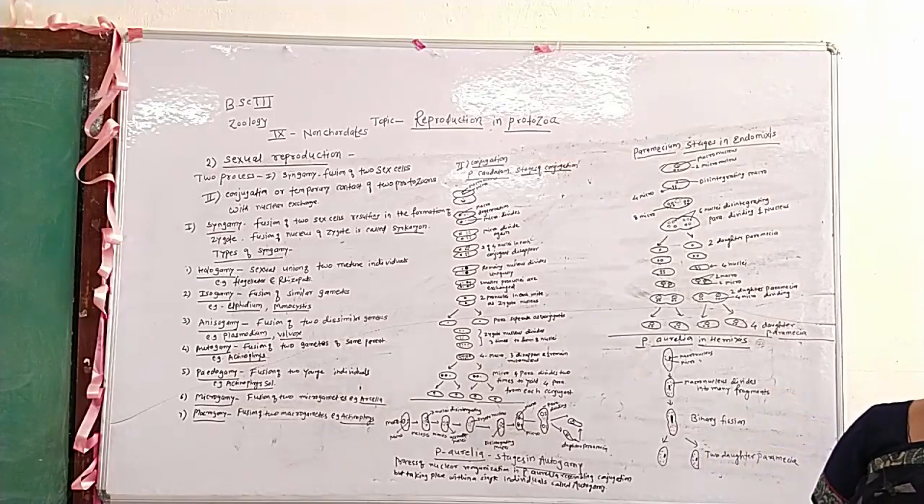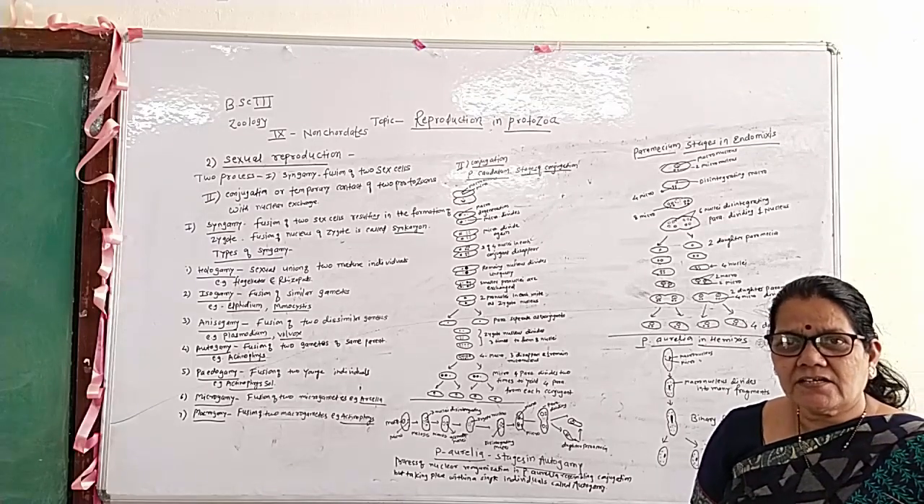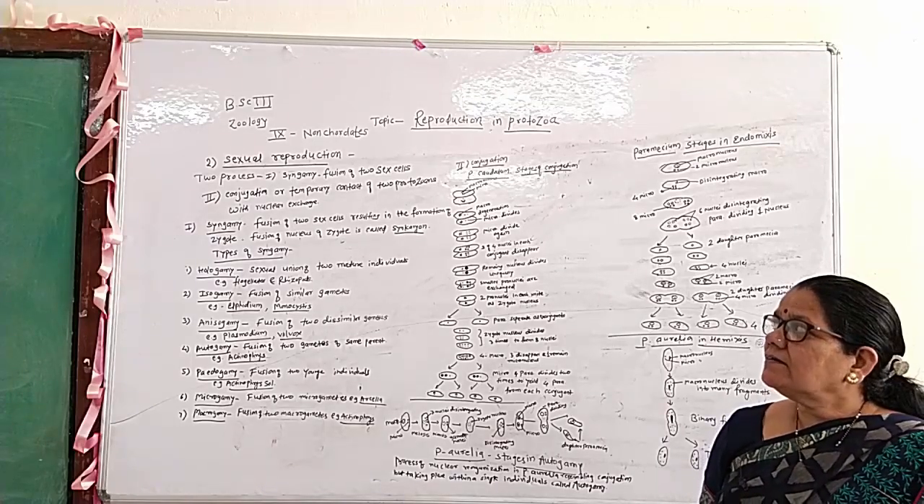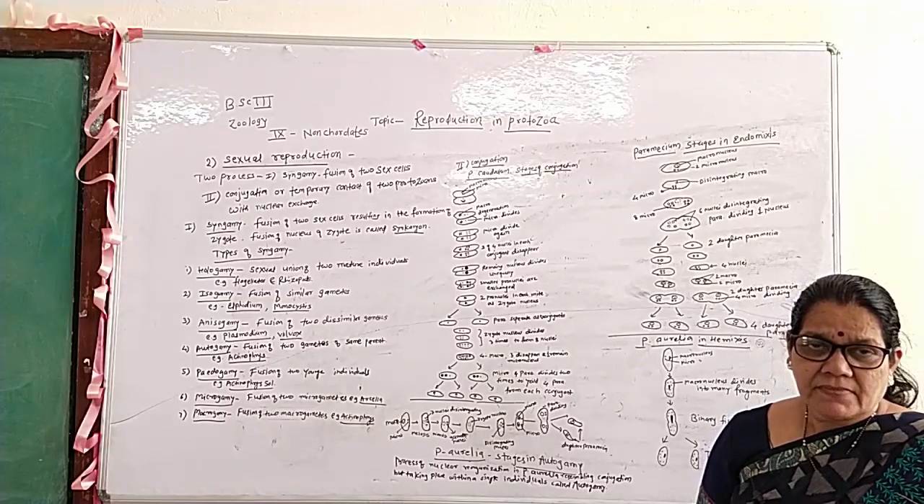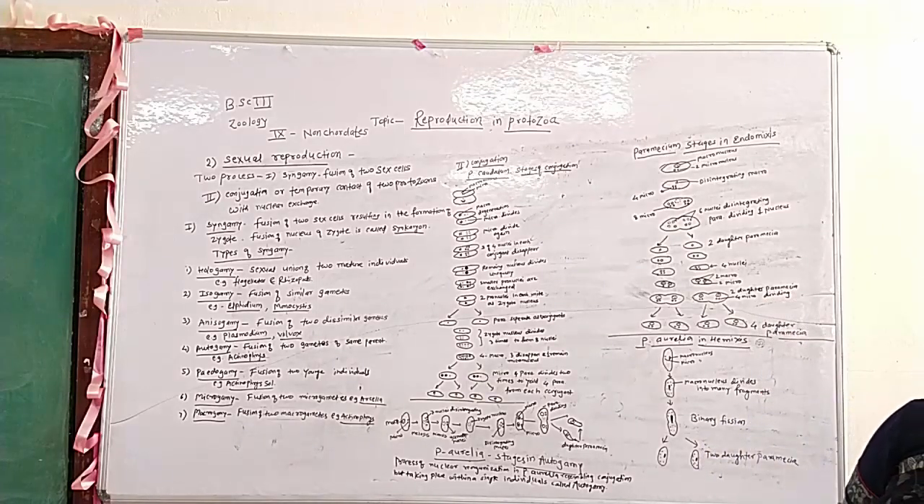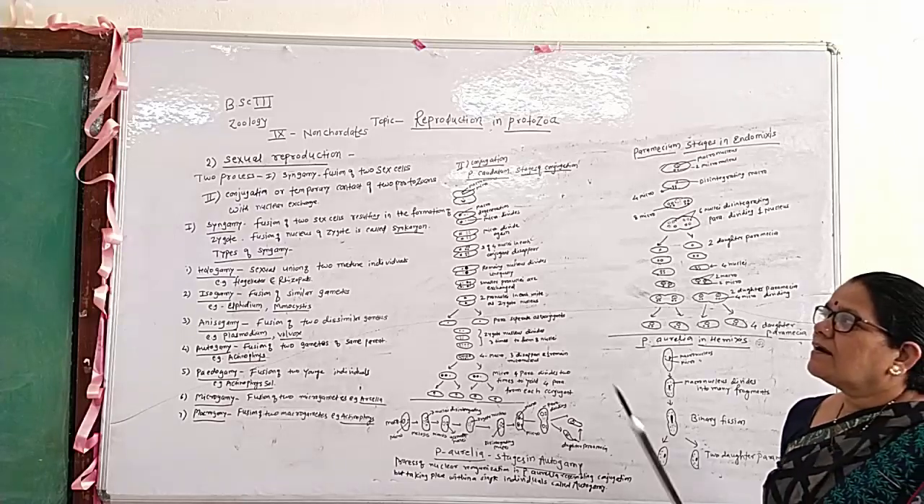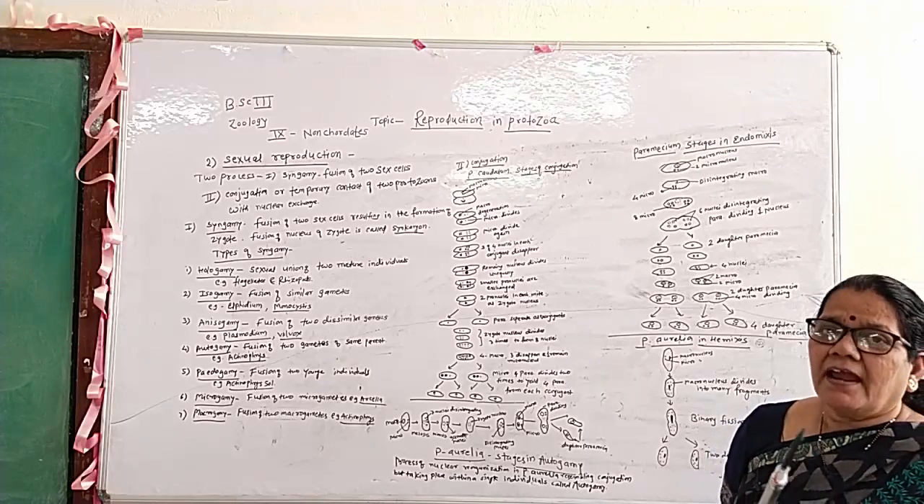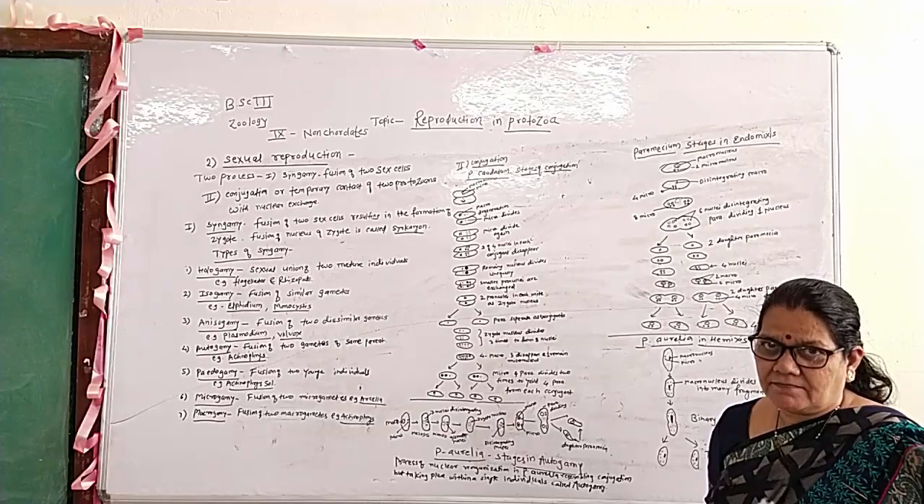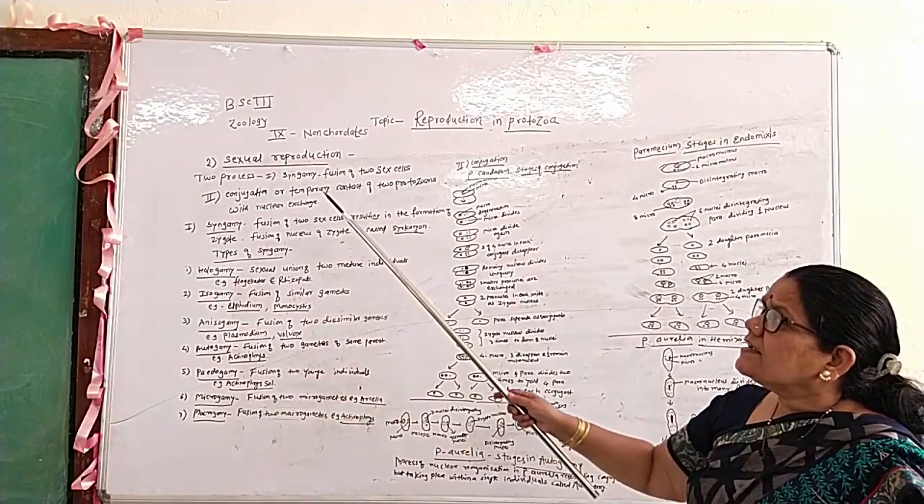Asexual reproduction was completed in the last lecture, and the remaining point is sexual reproduction. In sexual reproduction, there are two processes. The first process is syngamy and the second process is conjugation. The first point is syngamy.